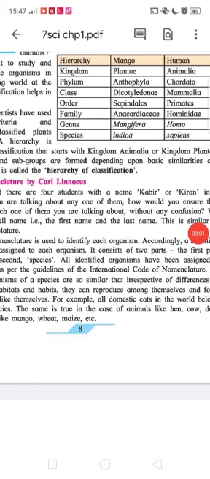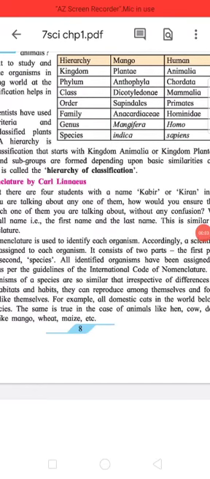We have table headings as hierarchy, mango, human. First, kingdom. In mango, it's Plantae. In human, Animalia. Phylum. Under mango, it's Anthophyta, and under human, it's Chordata. Third, class. In mango, it's Dicotyledonae, and in human, it's Mammalia.